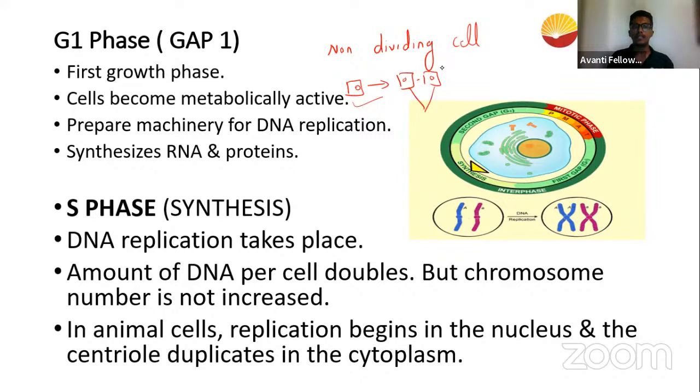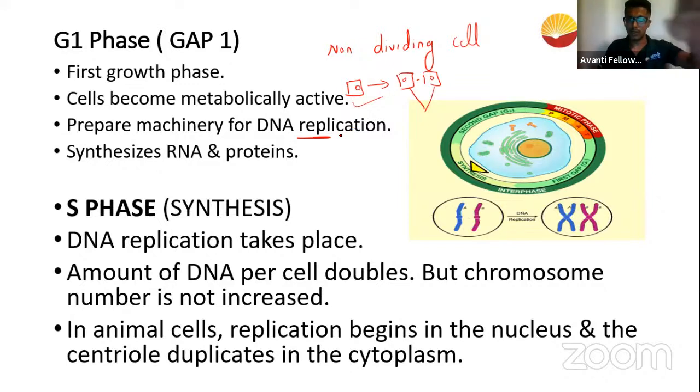Okay, and then in G1 phase, when we talk about the metabolic activity, we understood that the cell requires a tremendous amount of manufacturing to happen. That is why it prepares a lot of enzymes, a lot of proteins, a lot of lipids, etc. And the major goal for this cell, which undergoes cell division, in the G1 phase is to prepare for DNA replication. DNA replication is not a simple process; it's a very complex process.